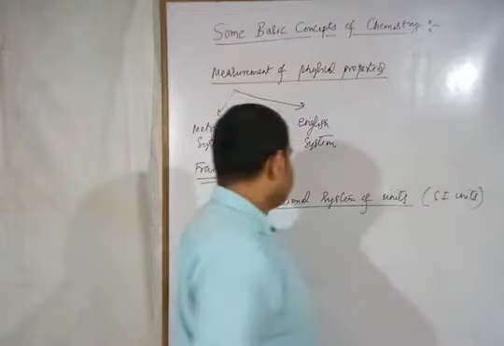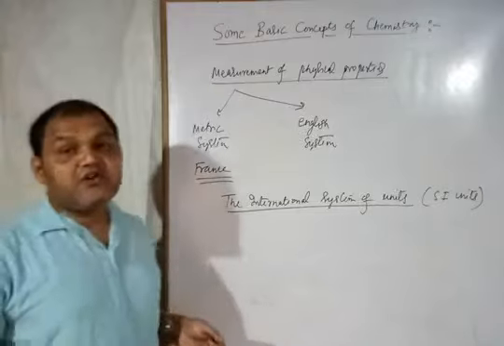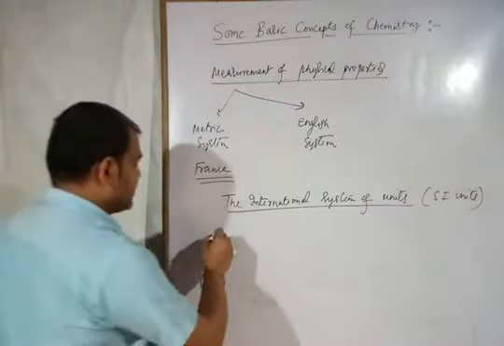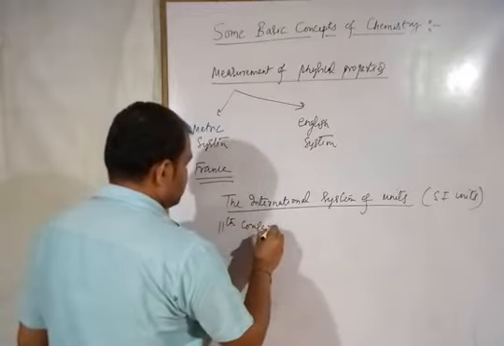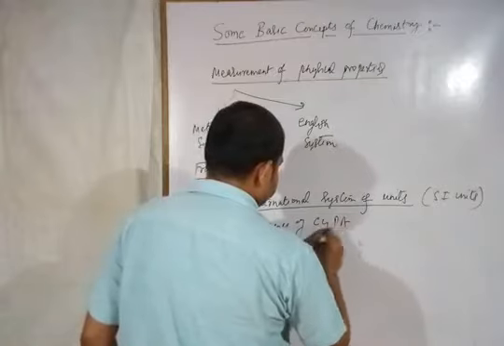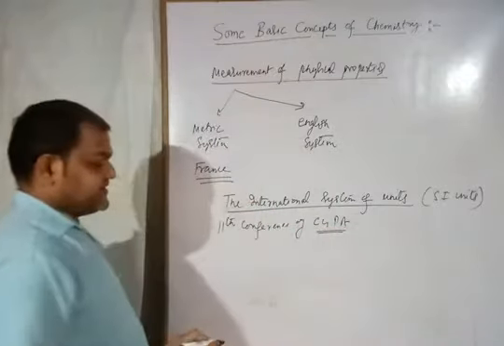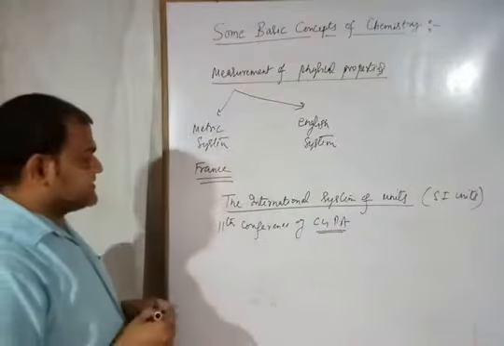It was developed in the 11th conference of CGPM. CGPM means General Conference on Weights and Measures.